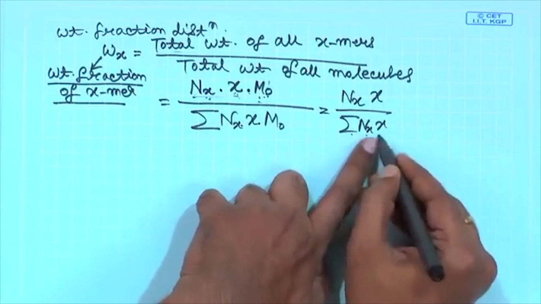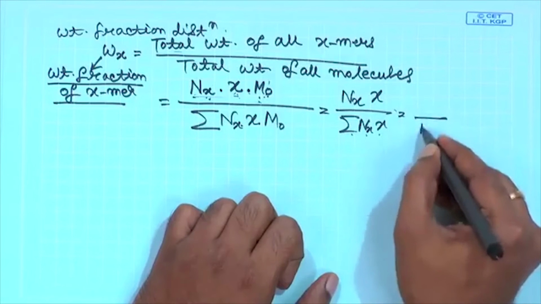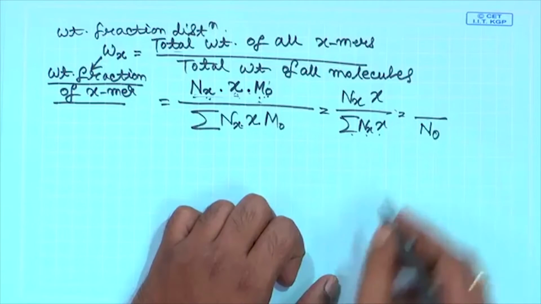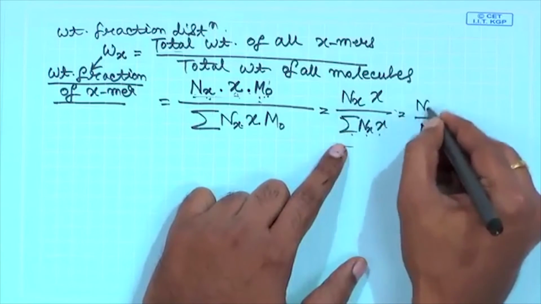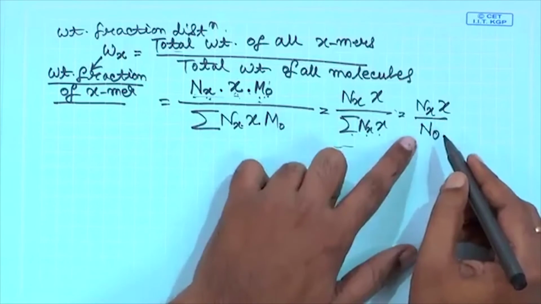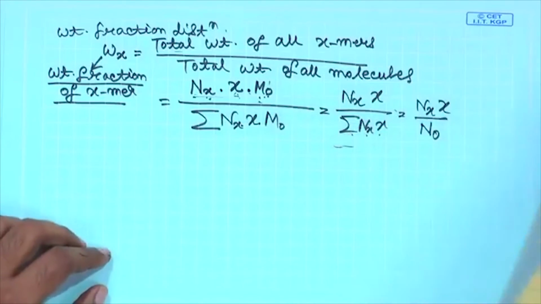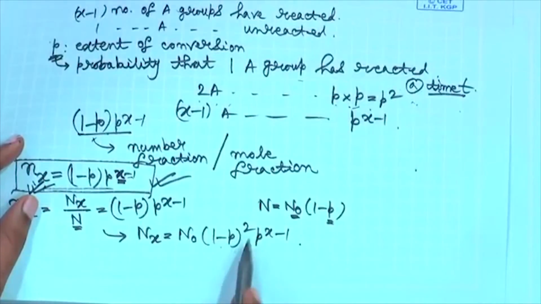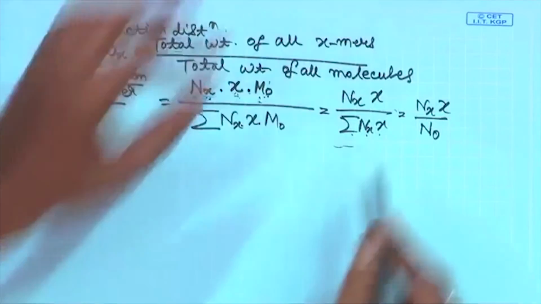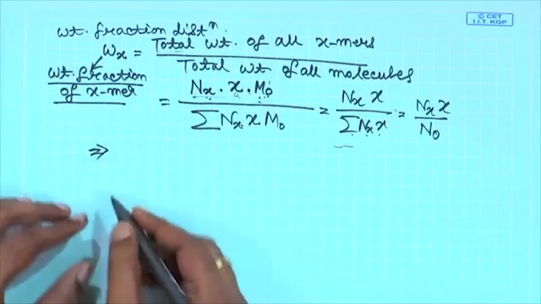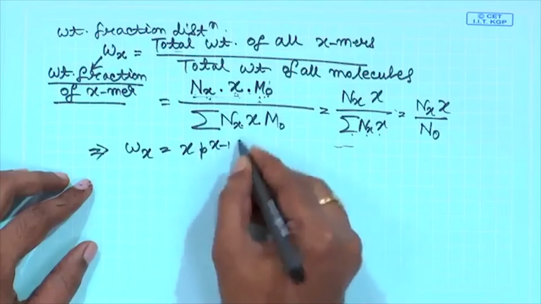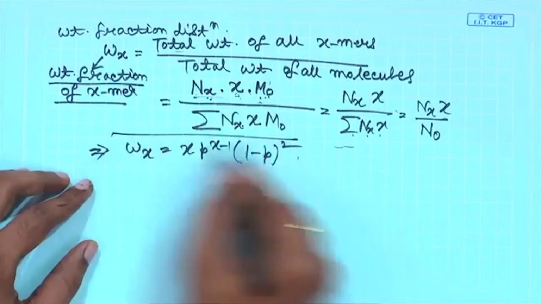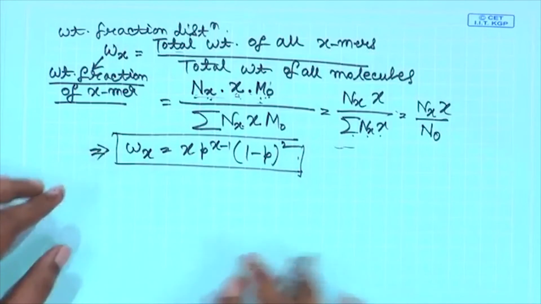Now, what is the sum over nx into x? The sum over nx into x is nothing but n0, because you are actually summing up all the number of molecules here, and this is nx into x. Now, this nx by n0 you already know from the previous. So, this nx by n0 is nothing but (1 minus p) square into p to the power x minus 1. So, if you put that there, your wx becomes x into p to the power x minus 1 into (1 minus p) square. So, that is the final expression of the weight fraction of x-mer.